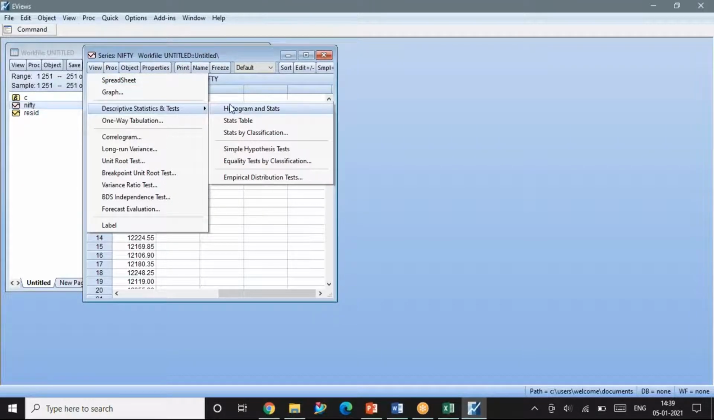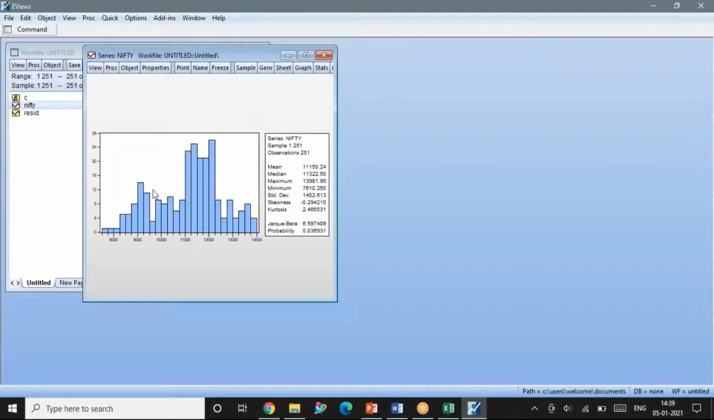There are two things. One is histogram, the other is stats table. If you want it in a table format, stats table will help you. If you want it in a chart format, histogram will help you. So click on this histogram, you can see the data here. It looks like normally distributed, but what is the answer?